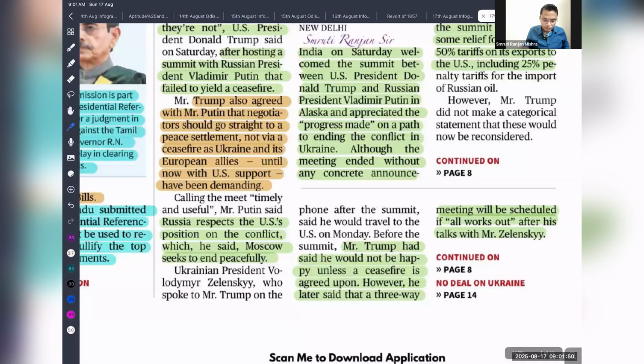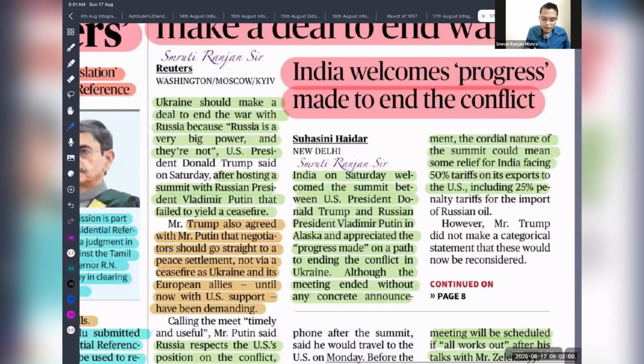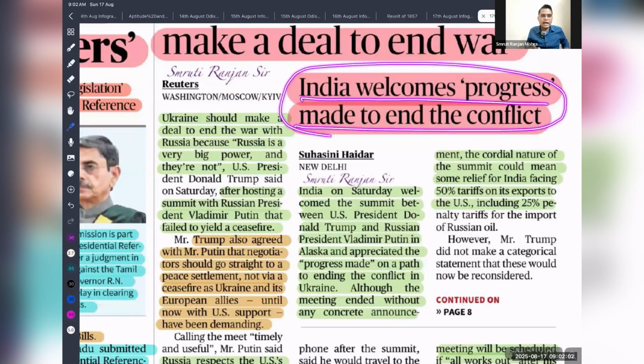Okay, so though the summit was not very successful in terms of achieving the objective, it played a key role in bringing all parties to the negotiating table. So India welcomed the progress made to end the conflict. India always wants good relations, because if Russia and the US have good relations, then on the one hand there will be less tariff from the USA, because Donald Trump is threatening to impose 50% tariff. On the other hand, we'll also get access to cheap oil from Russia.